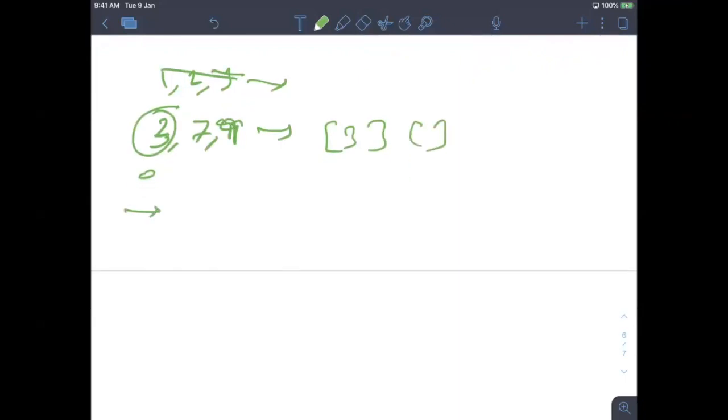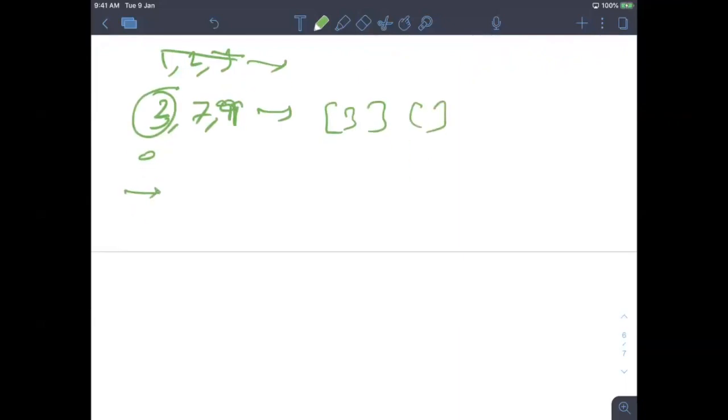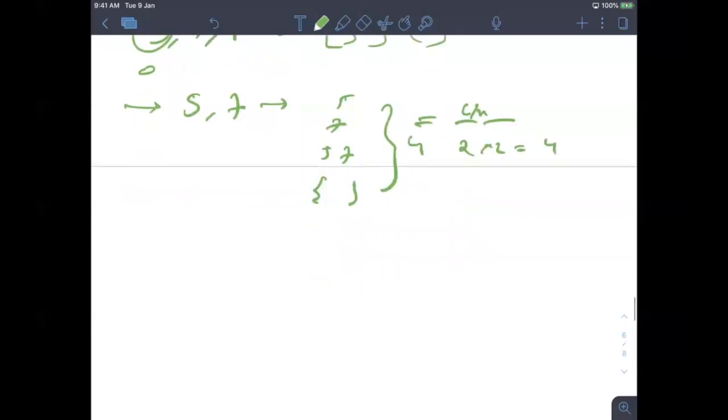I'll again make a tree for 2 numbers. Let's say you have only 2 numbers, 5 and 7, and you have to print the subsets of 5 and 7, which are 5, 7, 5 7, and empty. Like we discussed, with 2 numbers, either choose or not choose. So it will be 2 cross 2, which is 4. So these are my 4 subsets.